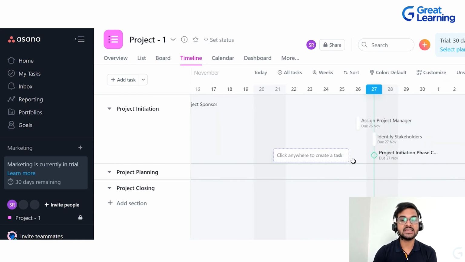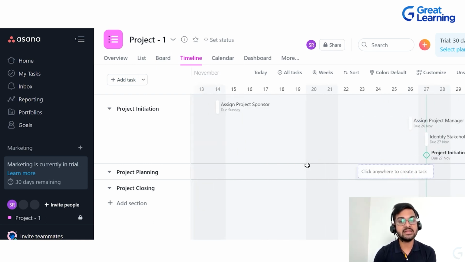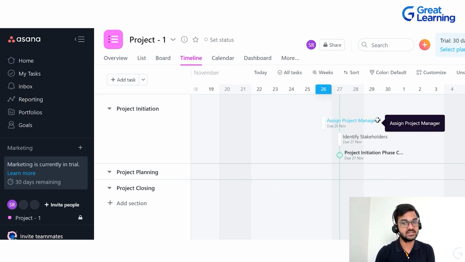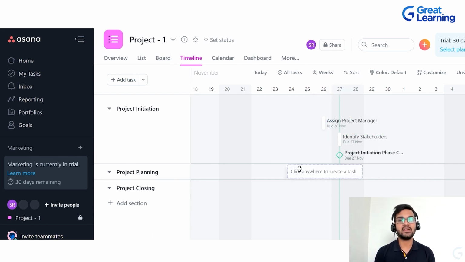For example, let's say we cannot assign a project manager until a project sponsor is assigned. So basically this task of assigning project manager is dependent upon this task of assigning project sponsor. Similarly, we cannot identify stakeholders until a project manager is assigned. So this is the predecessor task; until we do this task, the next cannot be done. This is the general case whenever we are talking about any project. One task has to be completed, then we move to a specific task, and then the remaining tasks will be done. So all these tasks are dependent upon each other.